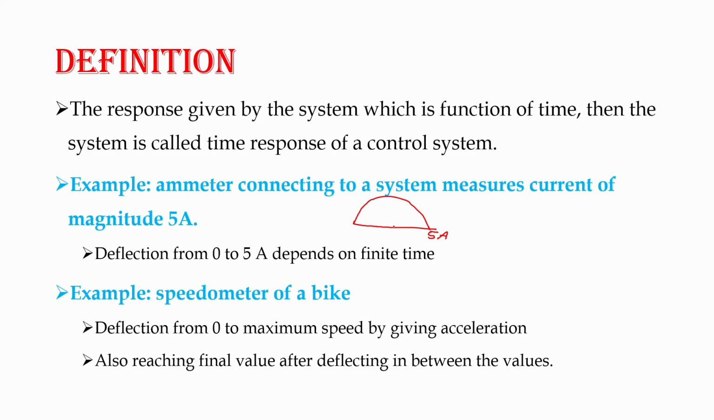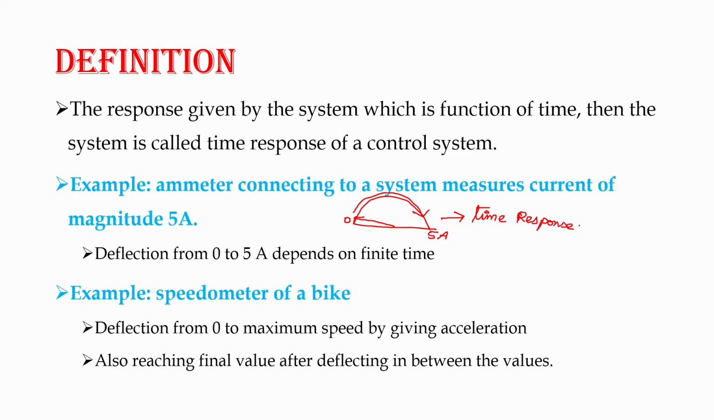When we start reading, the value should be increasing gradually from 0 to 5 ampere. So that gradual increase depends on a finite time. That is a deflection from 0 to 5 ampere, which depends on a finite time. This is an example of time response.